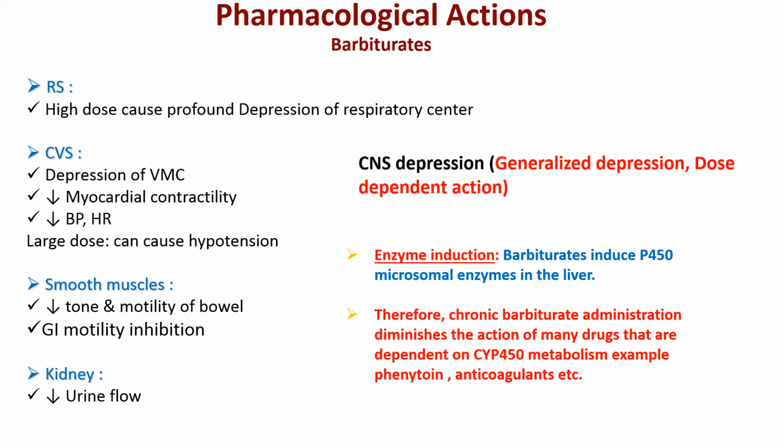There will be decreased myocardial contractility and decreased blood pressure. So a large dose can lead to fall in blood pressure. In the GI smooth muscle, the GI motility is reduced. In the kidney, the urine flow might be decreased.